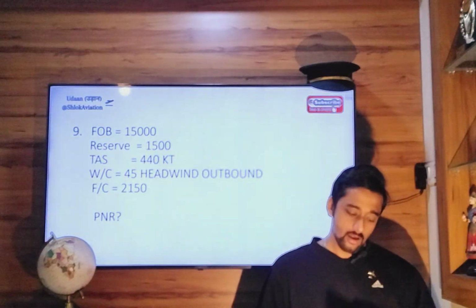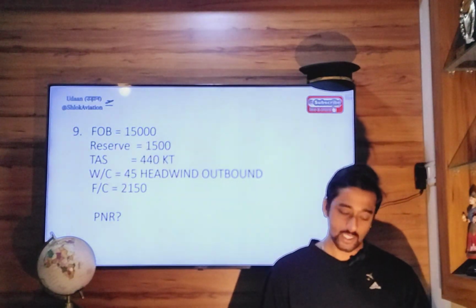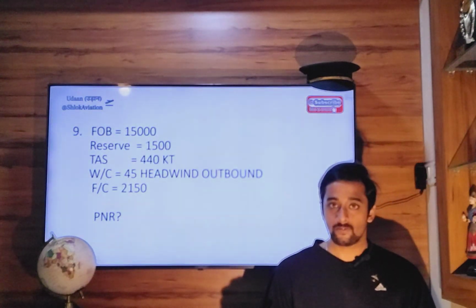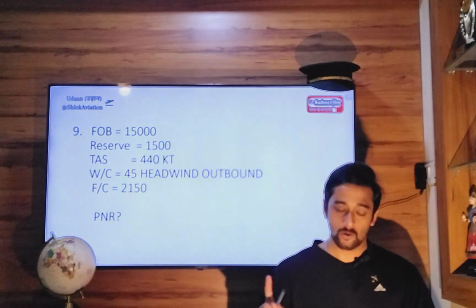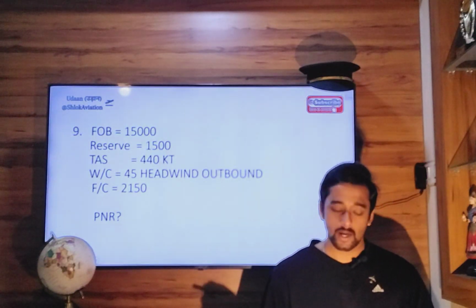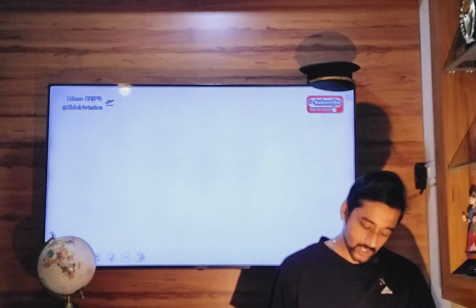Question number 9. Fuel on board is given, reserve fuel is there, true airspeed is given, wind component is 45 knots, headwind, outbound. Fuel consumption rate is given, you have to find distance to PNR, time to PNR. So let's draw this.